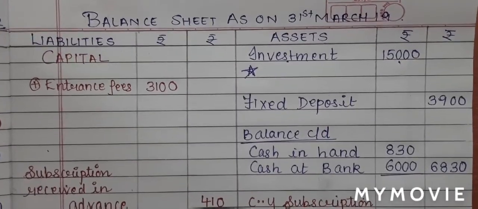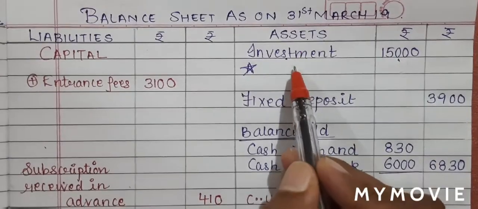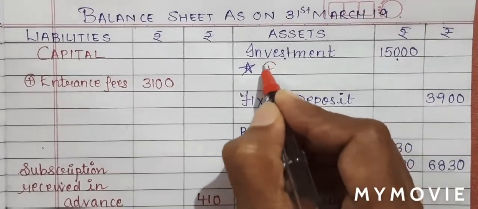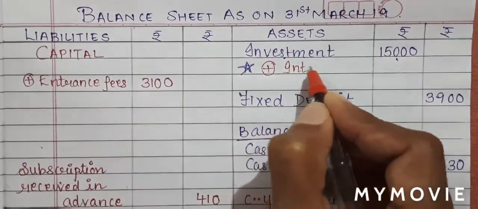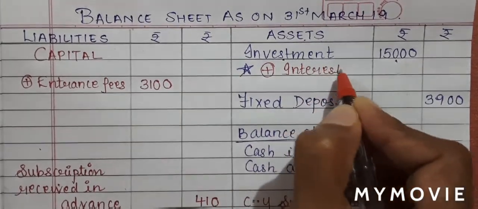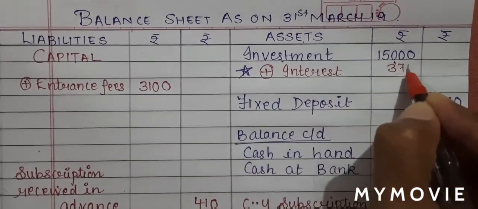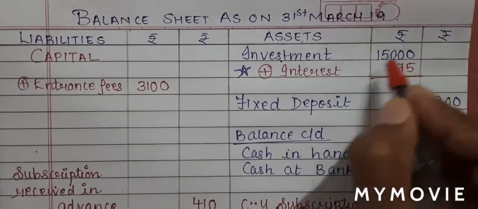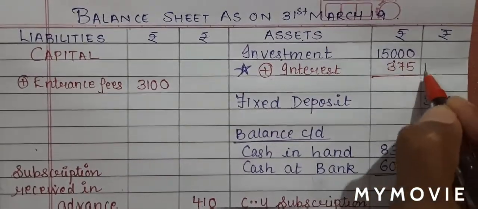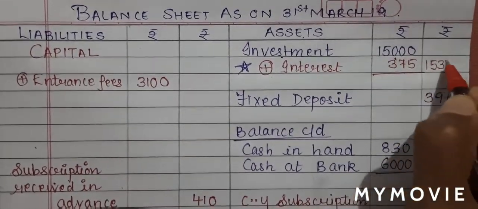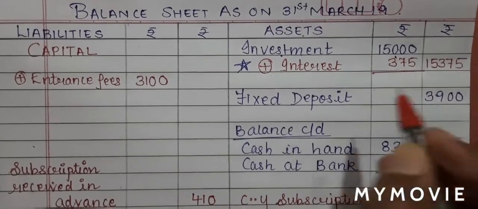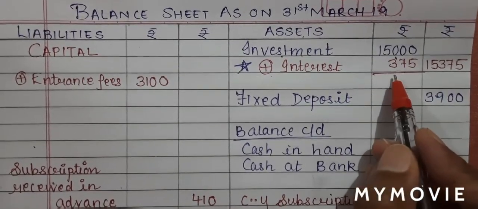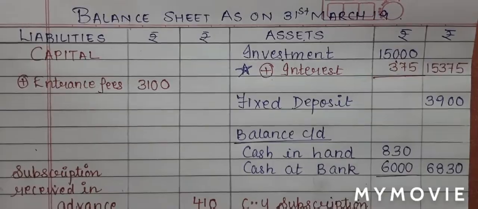So my first effect will be on the asset side. I have calculated interest. So I'll say add interest, 375. So 15,000 plus 375 will give me 15,375. This is the first effect for interest on investment.